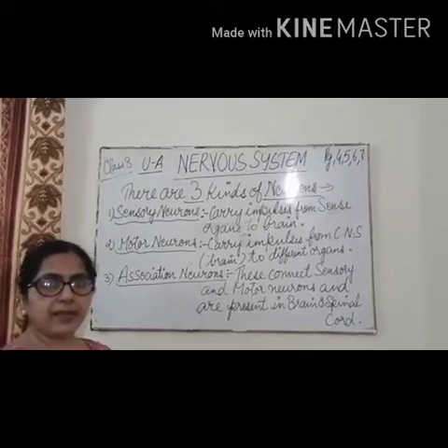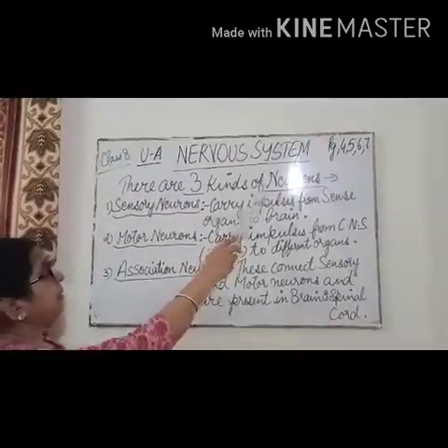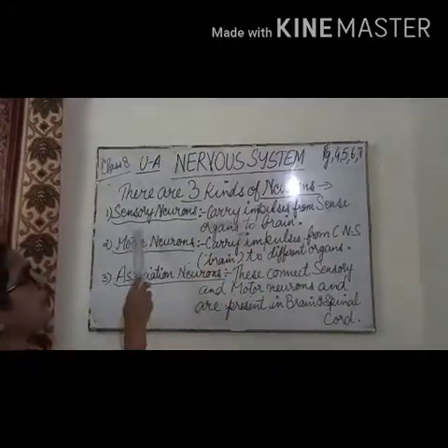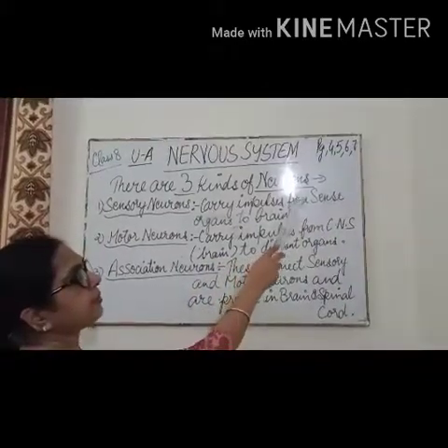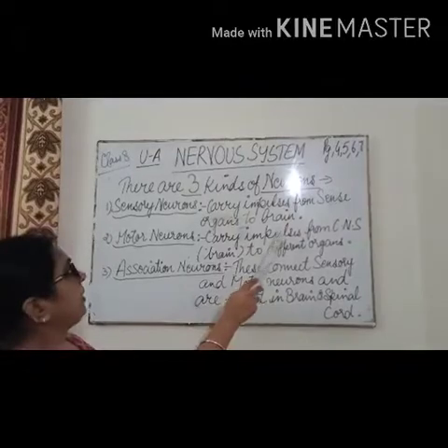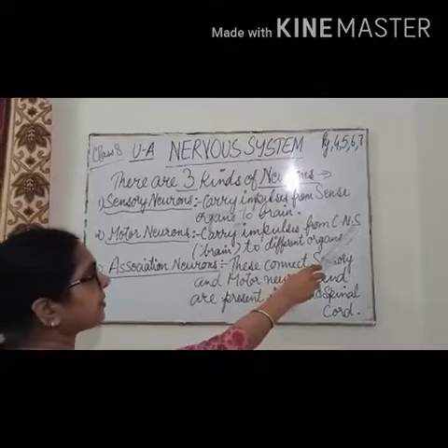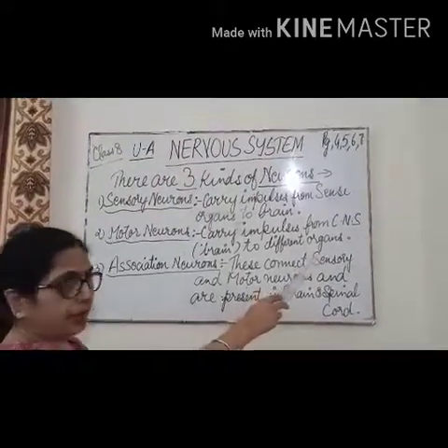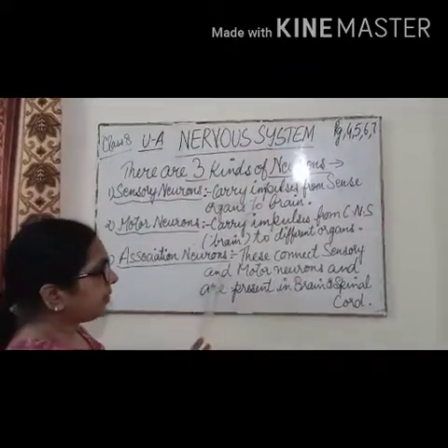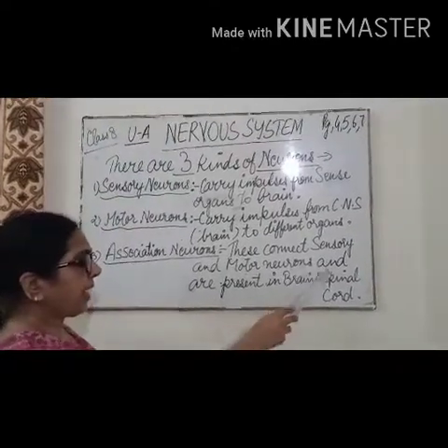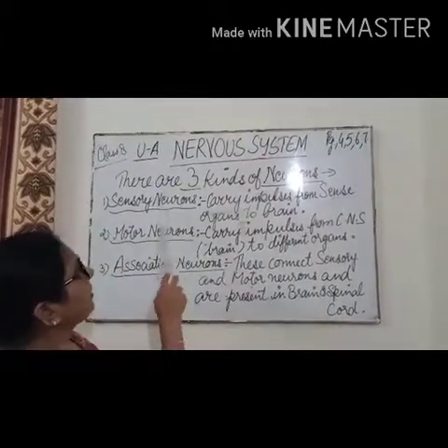So students, we have seen the detailed structure of the neurons, and now there are three kinds of neurons. Three categories of neurons are there in the body. First is the sensory neurons. Sensory neurons carry impulses, messages, from the sense organs to the brain. The second category is motor neurons. They carry impulses from the central nervous system, that is the brain, to different organs. And the third is association neurons. These connect the sensory neurons and motor neurons, and they are present in the brain and the spinal cord. So they are the three categories of neurons.